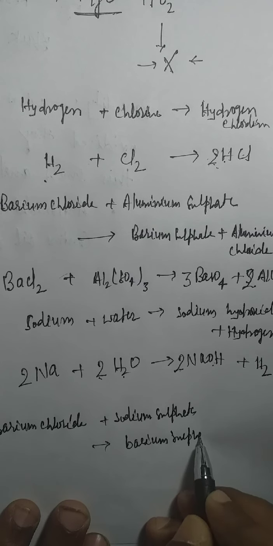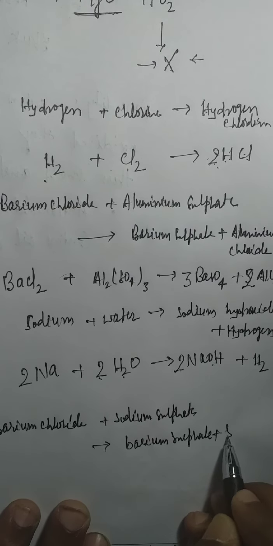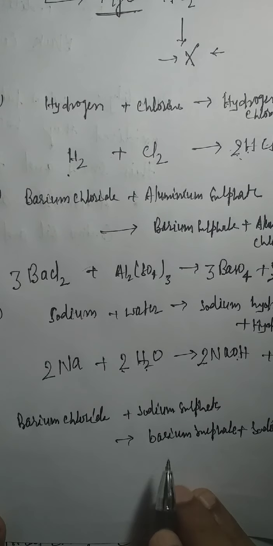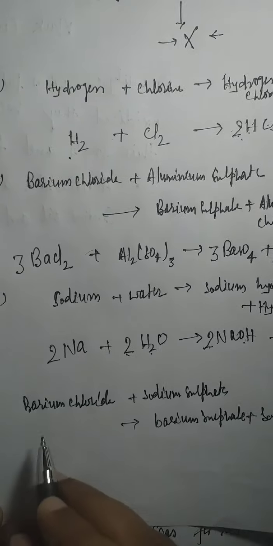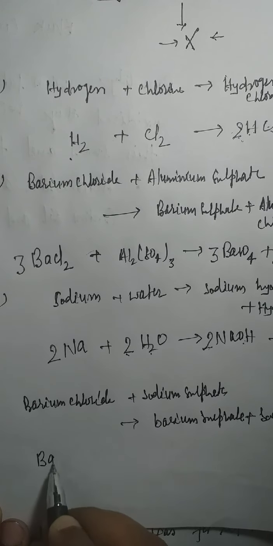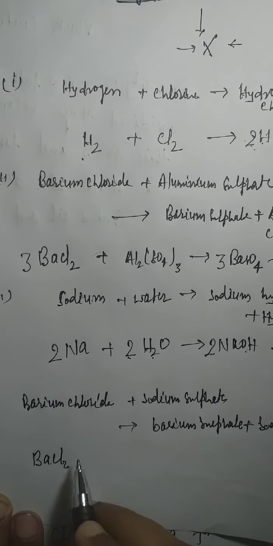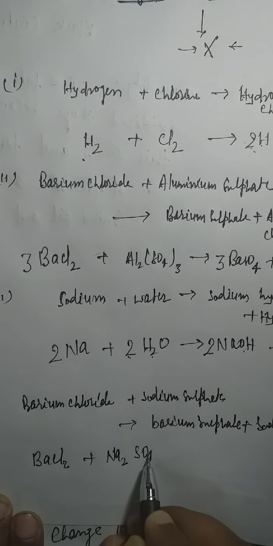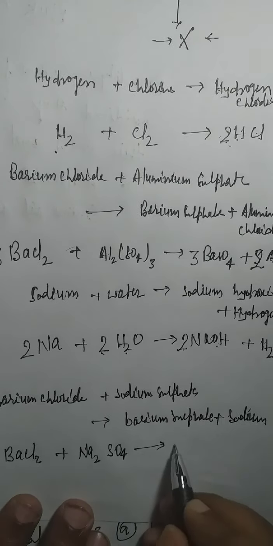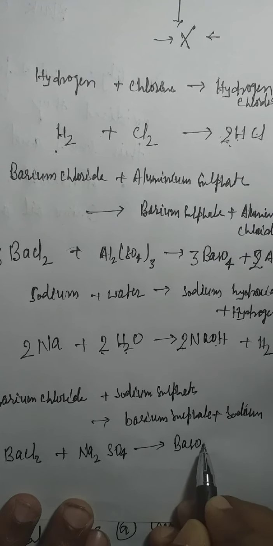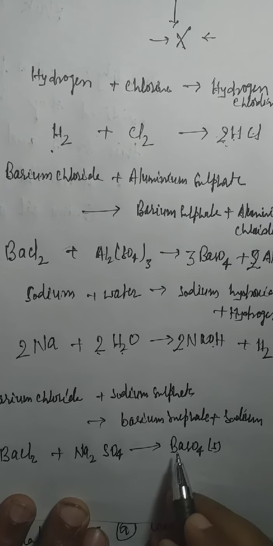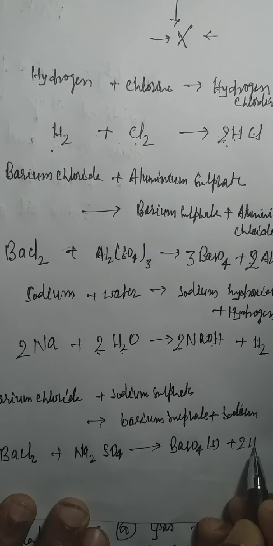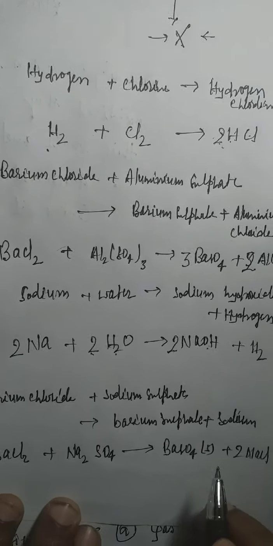Barium sulfate plus sodium chloride, just write it in the form of a balanced chemical reaction. So BaCl2 reacts with Na2SO4 and gives BaSO4. It is insoluble, so it must exist in solid state, and 2 times NaCl. It's quite easy to balance the equation.